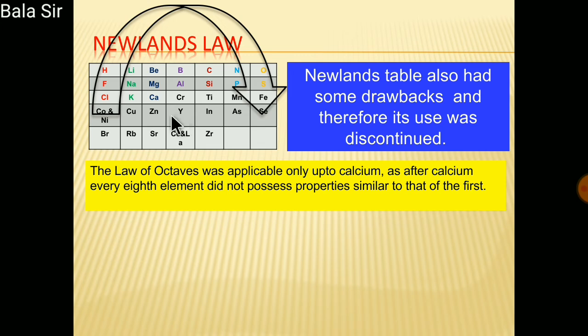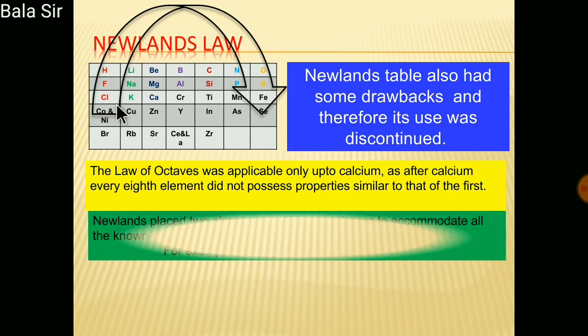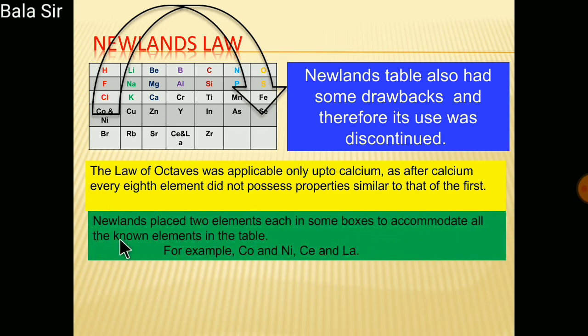He fitted all the known elements in a table of 7 by 8, that is 56 boxes. At the time of Newlands, 56 elements were known. So he placed 2 elements in some boxes to accommodate all the known elements in the table. For example, here cobalt and nickel. Another example, Ce and La. So here he placed 2 elements in one box.